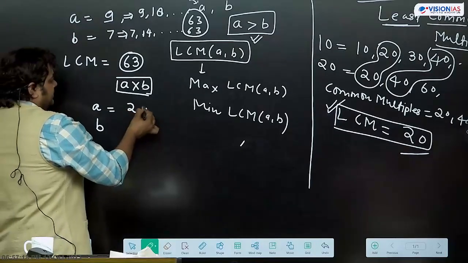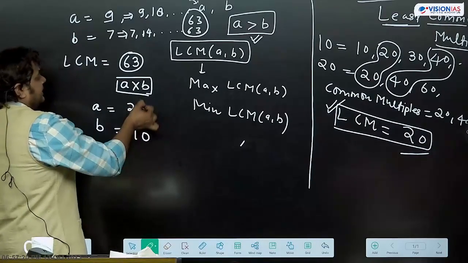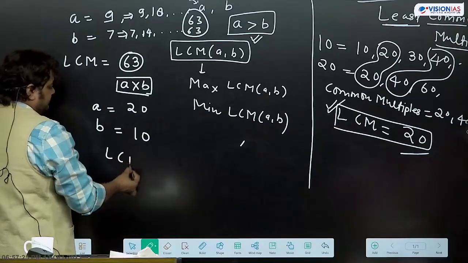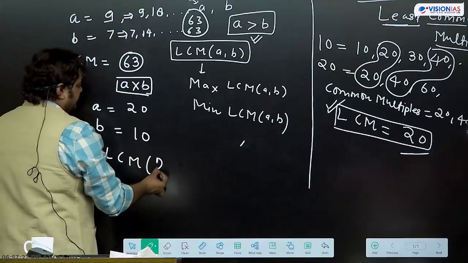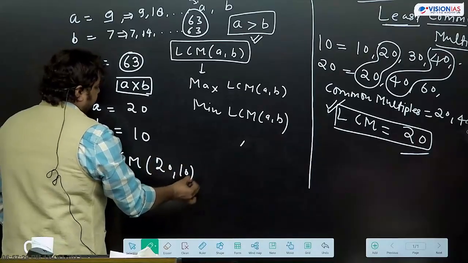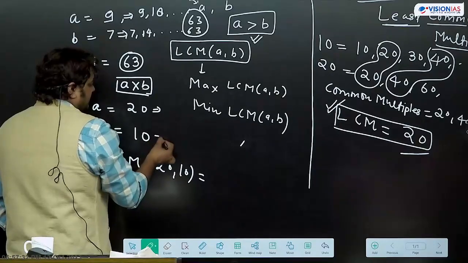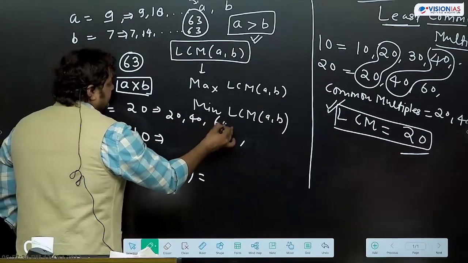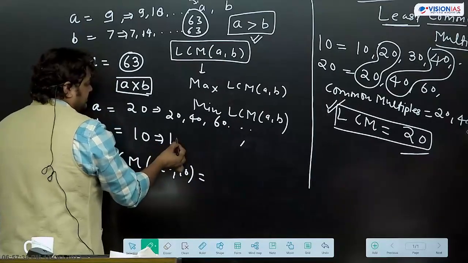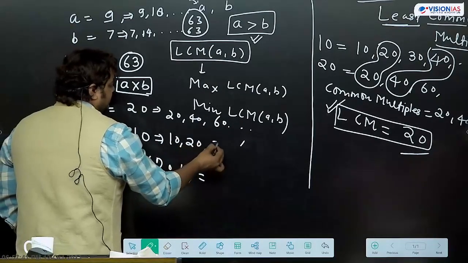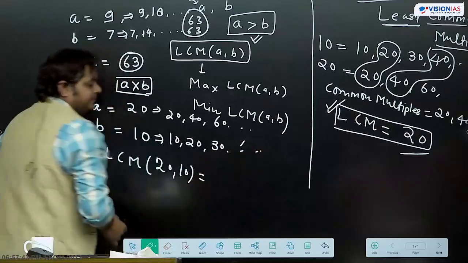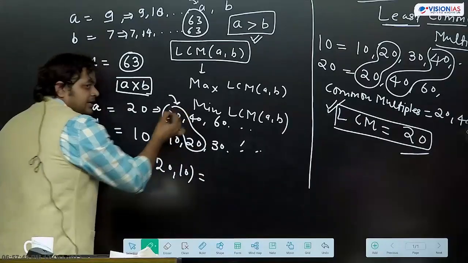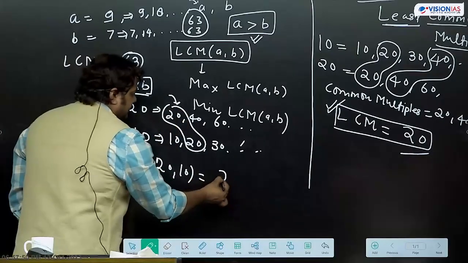And minimum, if I take another example, like 20, 10. A is greater than B. So what will be the LCM here? LCM of 20 and 10. We need to take factors, multiples. 20, 40, 60 this way. 10 के multiples, 10, 20, 30 this way. Common multiple, 20. This is the least common multiple. So LCM will be 20.